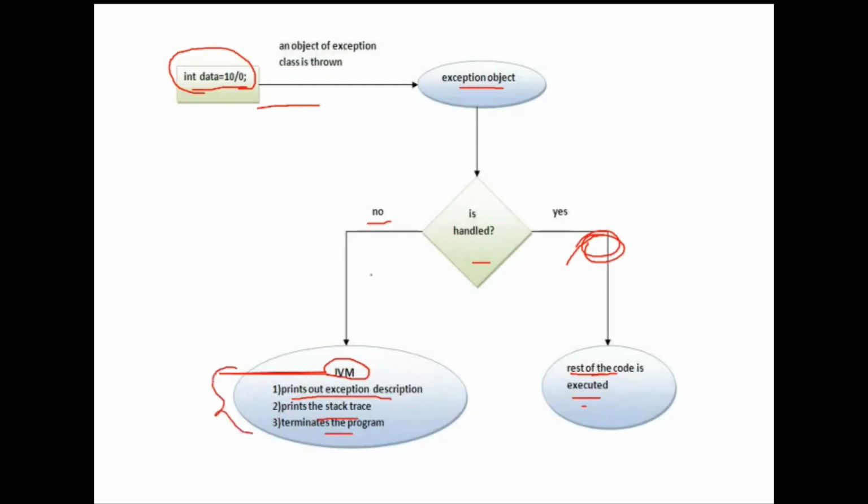If you do not handle that exception, so that it is not written within a try catch block, then the JVM will take care of it and do these three operations. Print out the exception description, that is, why this exception occurred. Then print the stack trace, from which function this exception occurred. And then finally it will terminate the program abnormally. But here it is not like that. If you handle the exception, the rest of the code is executed. But if the JVM handles that exception, it will terminate the program abnormally.